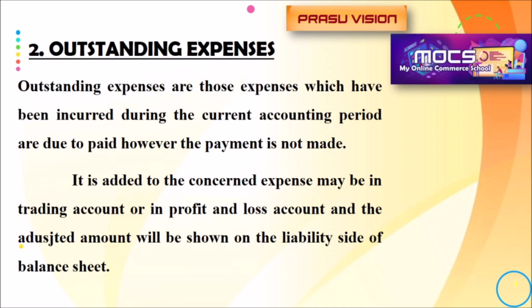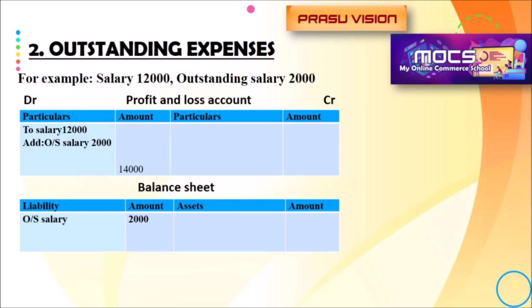Let us look at the format, how to record the outstanding expense. One example is here, salary 12,000. It is given in the trial balance, and in the additional information, outstanding salary 2,000, which is not paid within the financial year. So what do we have to write in the profit and loss account? First we will write salary 12,000, add outstanding salary 2,000,